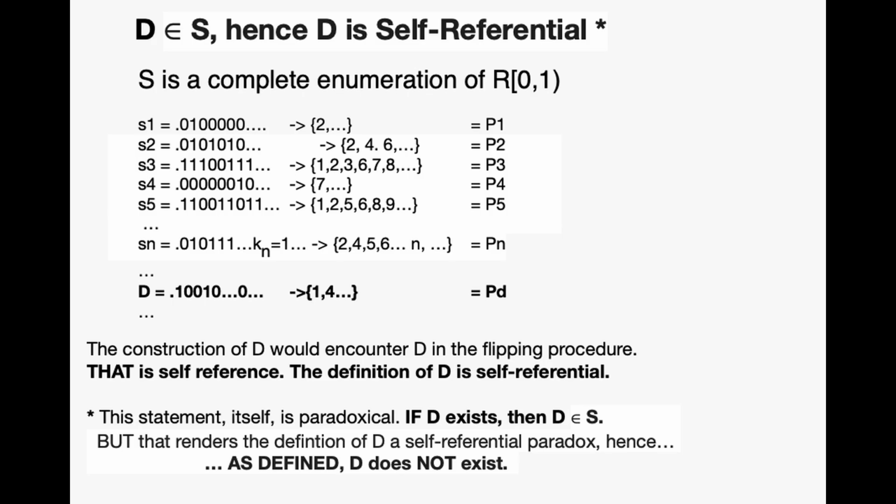So when I say D is an element of S, that itself reveals the paradox. Again, to be clear, all of the real numbers on 0, 1 of course exist. However, there can be no real number on 0, 1 that meets the definition of D. So D, under that definition, is not a number that can exist.